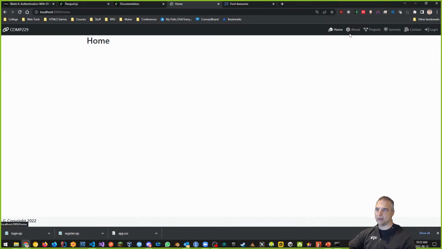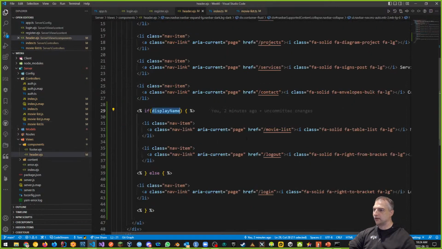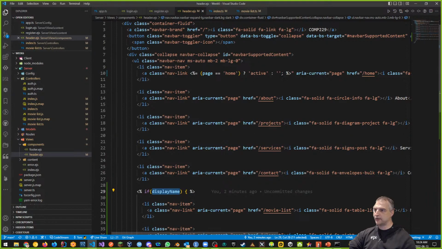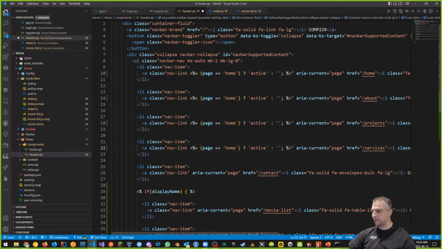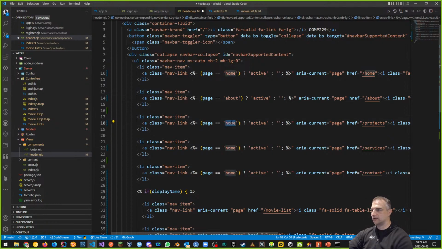I can do a conditional statement for each one of these things and light them up depending on where I am. Okay, cool. So going back to the drawing board, going back to our header.ejs, I can do the same conditional statement up here. I can do the same conditional statement all over the place. So I can just lift this out here, copy it, and I can go inside of my nav link and just pop it in there, right, for all of them. And I just have to change the name. So instead of page is home, this one will be page is about. This one is page projects.